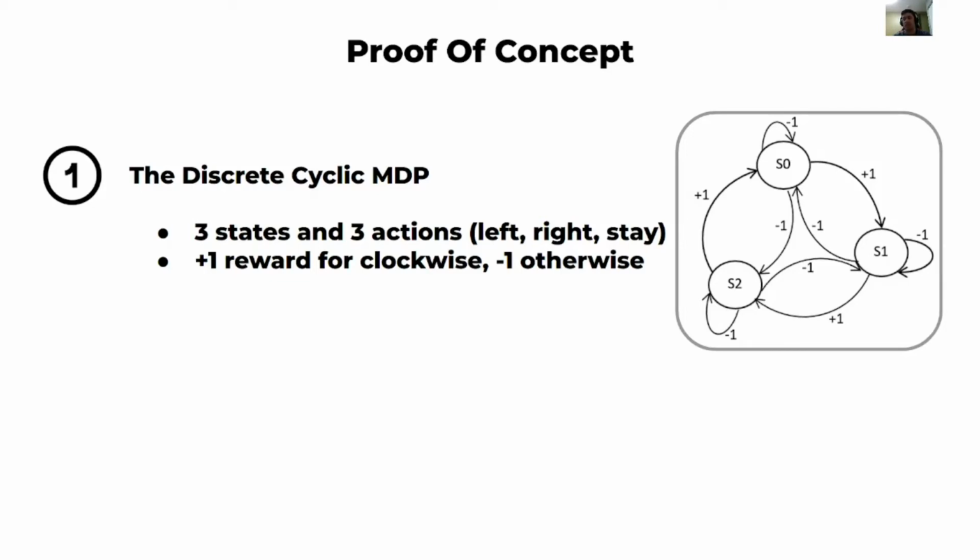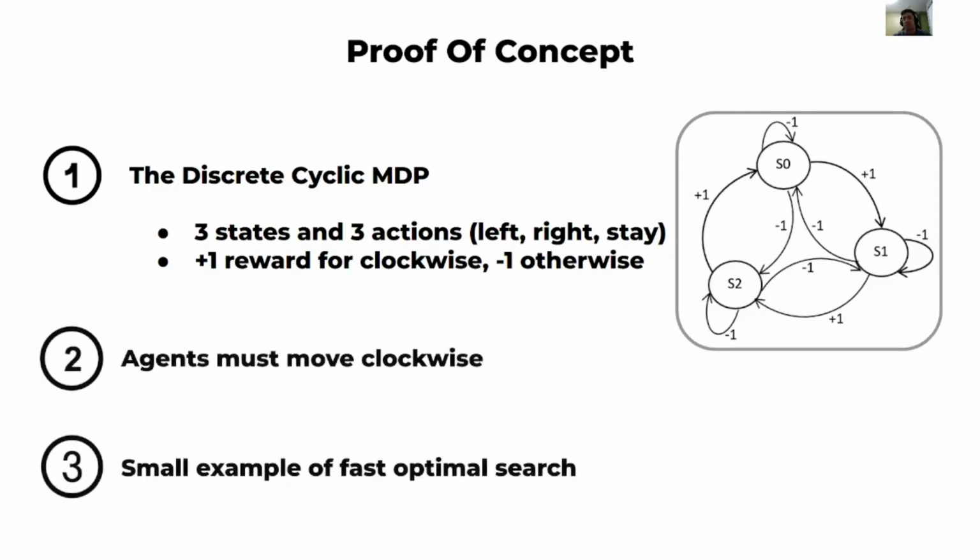For each right action, the agent receives a positive 1 reward. For any other action, the agent receives a negative 1 reward and the episode terminates. Thus, the objective of the agent is to continuously move clockwise in a cyclic fashion. This small example would tell us which of the algorithms demonstrate fast and optimal policy search.